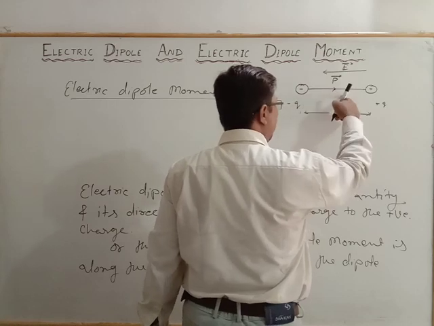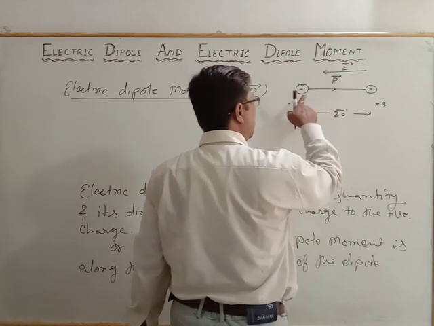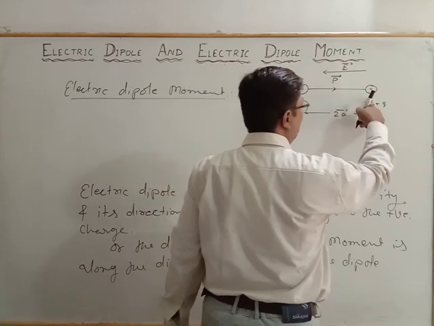And the dipole moment has the opposite direction. It moves from the negative to the positive.